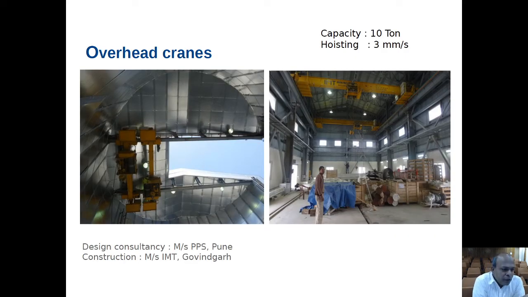We also have overhead cranes, and these are very precise overhead cranes of 10 ton capacity. This one, yellow in color as you see, can hoist with a speed of 3 millimeters per second. It is very challenging to design and construct such overhead cranes because we are going to lift sensitive mirrors which can break.